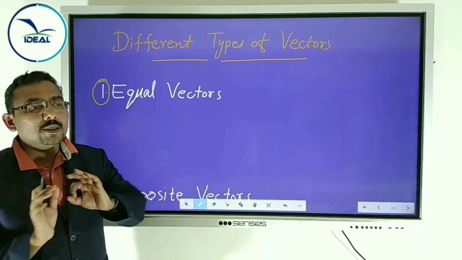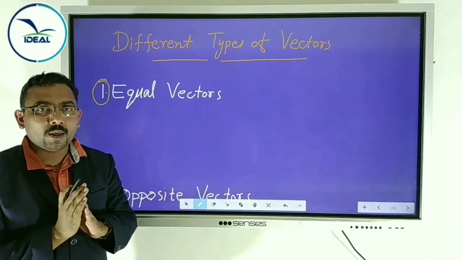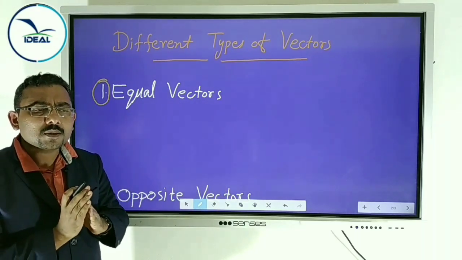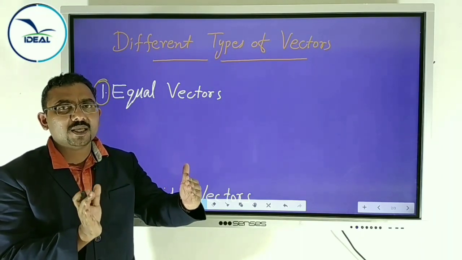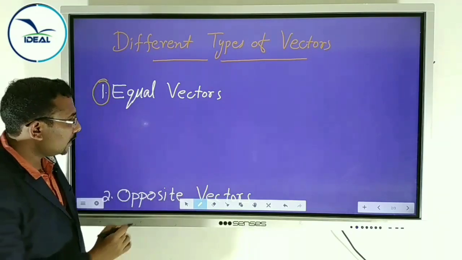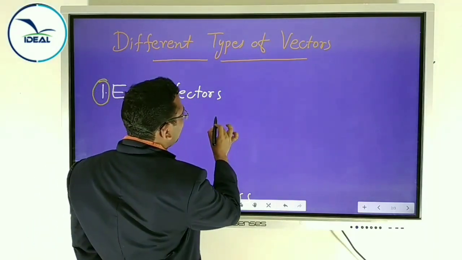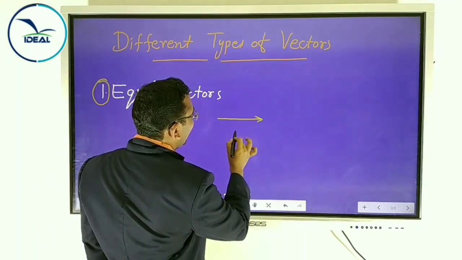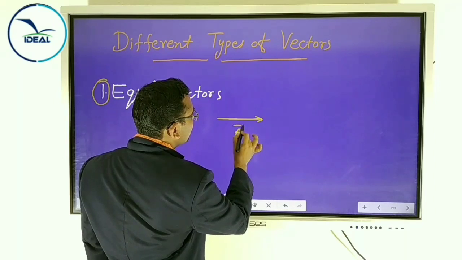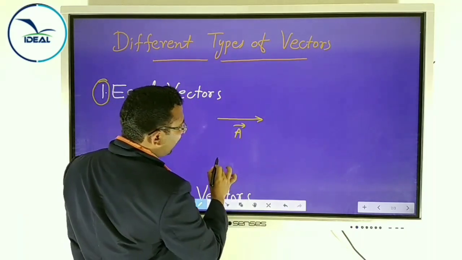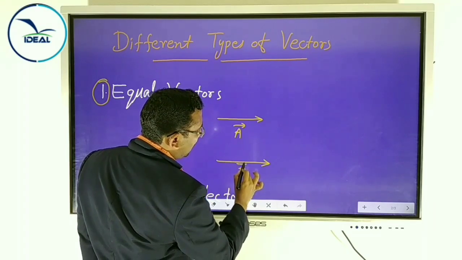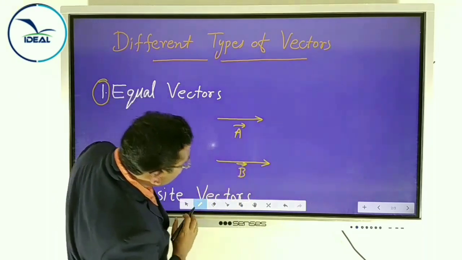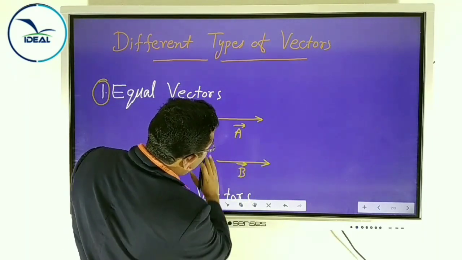Direction equal means in the same direction. Magnitude equal means they have the same magnitude. In graphical representation, they have the same length. Suppose I draw two vectors, vector A and another vector B.